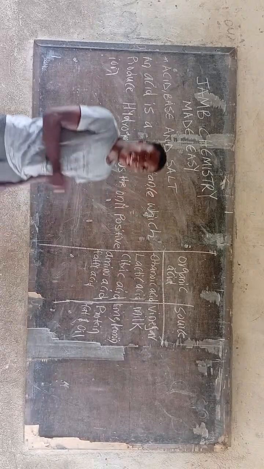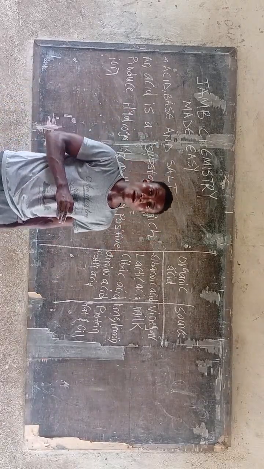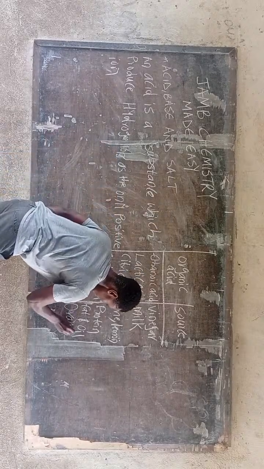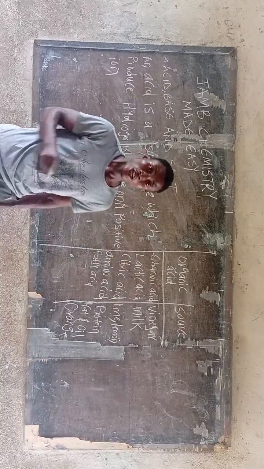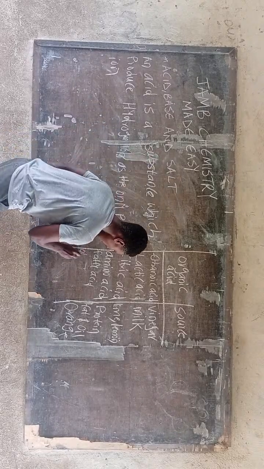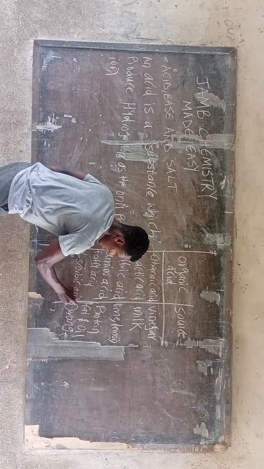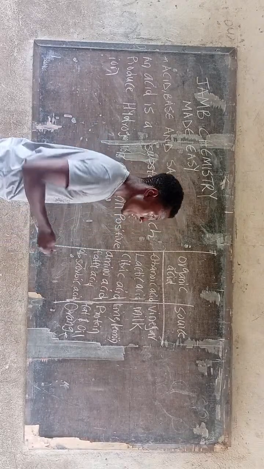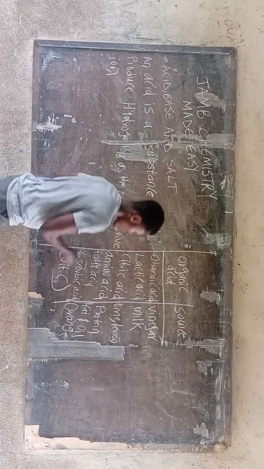We also have the last one. The source is orange. So let me first of all write the source: orange. And the organic acid that is gotten from orange is known as ascorbic acid. The ascorbic acid is also known as vitamin C. So we say vitamin C is ascorbic acid.